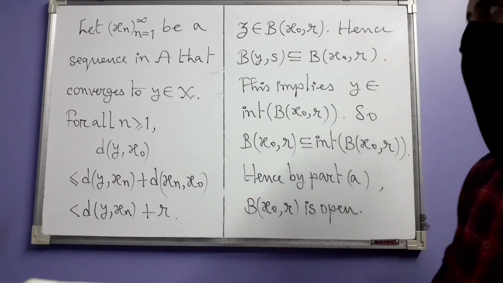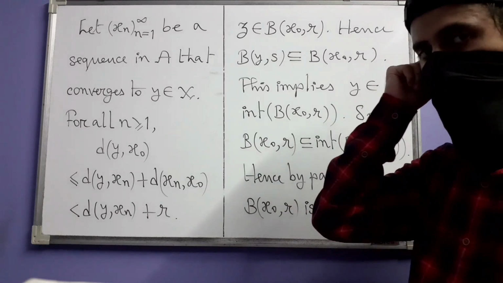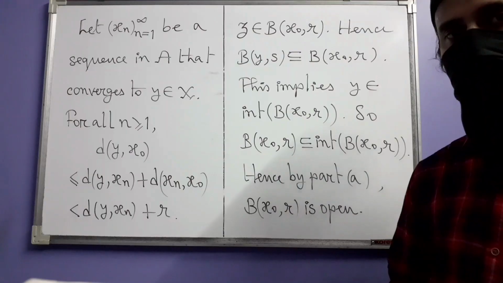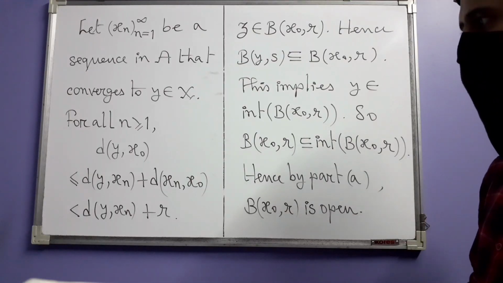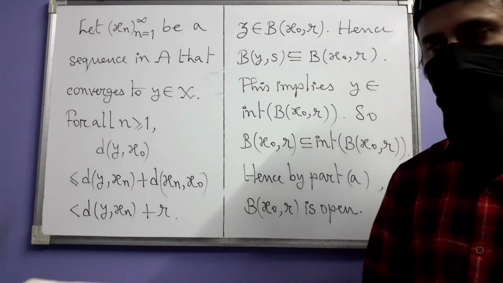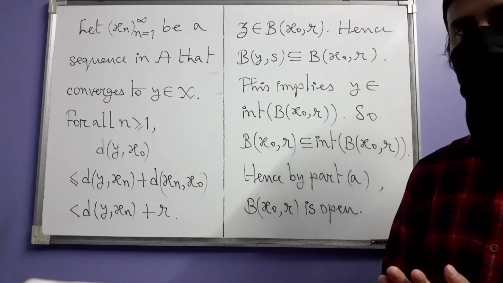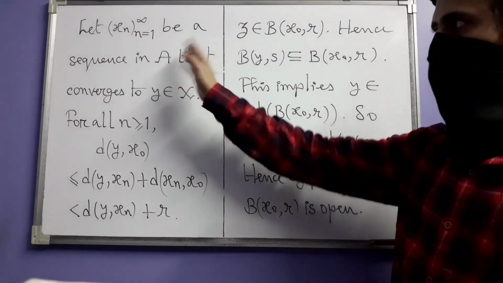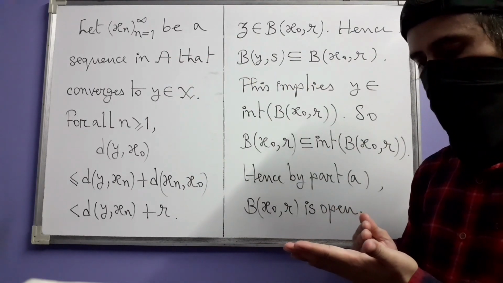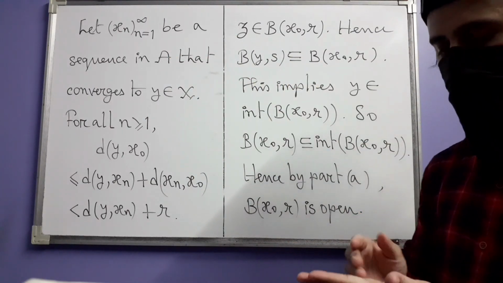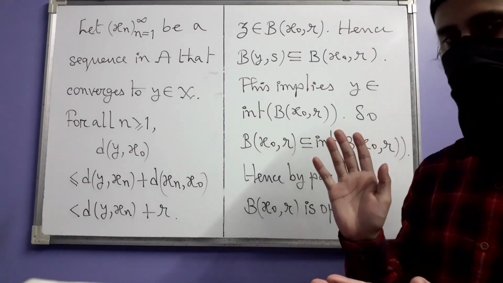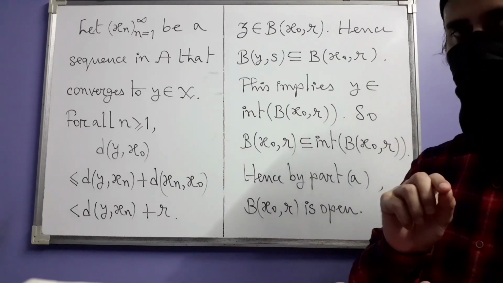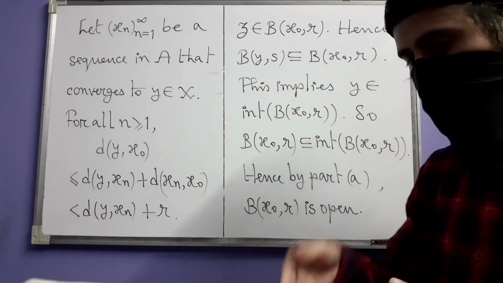And next we have to prove that our set A, which we are calling the closed ball centered at x0 having radius r, that's a closed set. And to do this, we are going to take the help of part B. This is what we are going to show that I talked about just now. To prove that our set A is closed, we will take any sequence of points in A which converges to some point in the metric space. Now all we have to show is that that limit of the sequence is actually inside A.